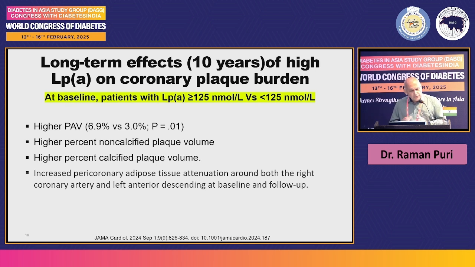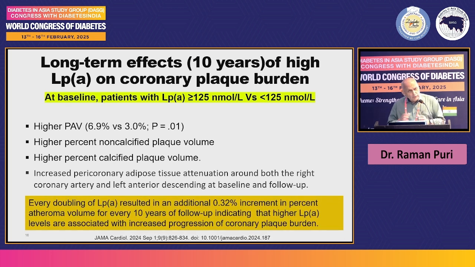And there was increased pericoronary adipose tissue. The ectopic fat deposit is not good. It is said to increase the incidence of coronary artery disease. They found that there was increased pericoronary adipose tissue attenuation around both the right coronary and the LAD at baseline and follow-up. There was additional information from this study that every doubling of lipoprotein A resulted in an additional 0.32% increment in percent atheroma volume for every 10 years of follow-up.